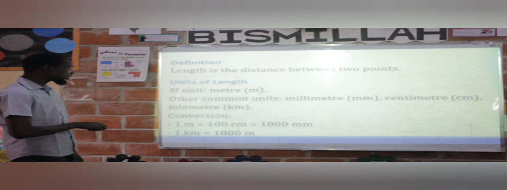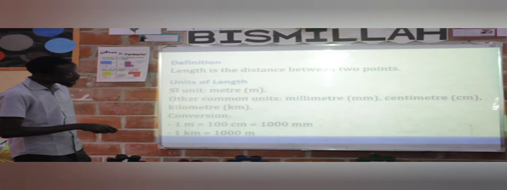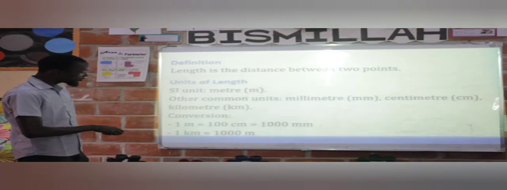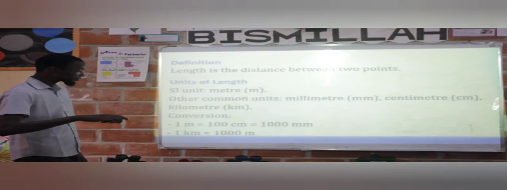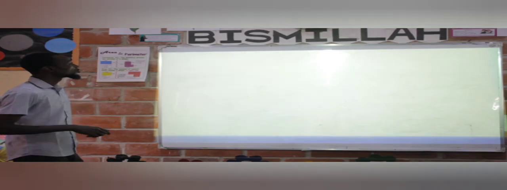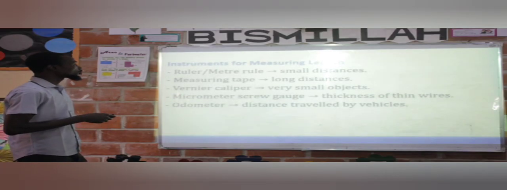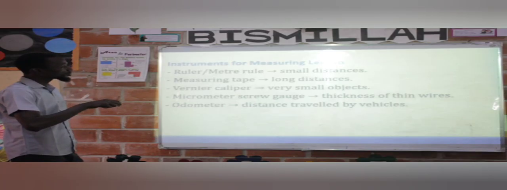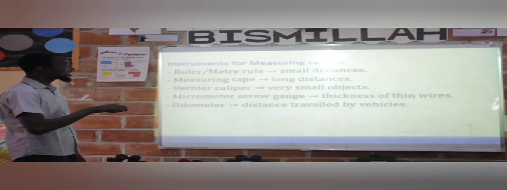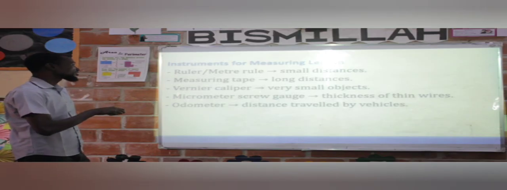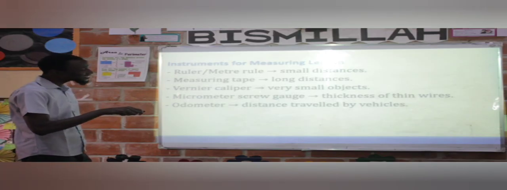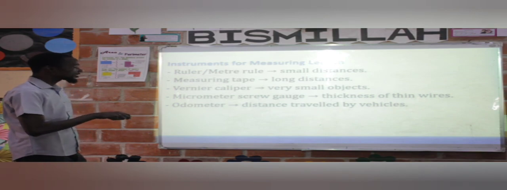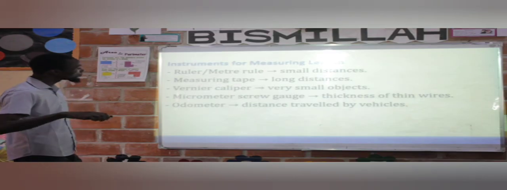Let's look at how these things are being converted. 1 meter is equal to 100 centimeters, and 100 centimeters is equal to 1,000 millimeters. 1 kilometer is equal to 1,000 meters. Let's go quickly. Instruments for measuring length: we have ruler, meter rule, small distance; measuring tape, long distance; vernier caliper, very small object; micrometer screw gauge, thickness of a thin wire; odometer, distance traveled by a vehicle.